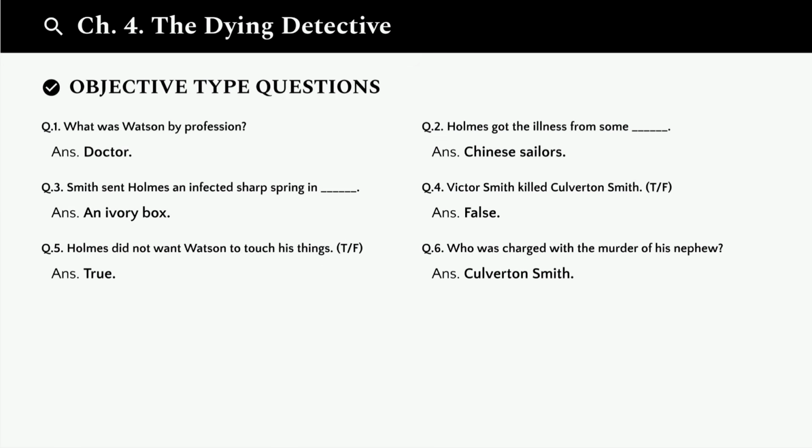Moving to chapter 4. The Dying Detective by Sherlock Holmes. Let's start with the objective type questions. Question 1.